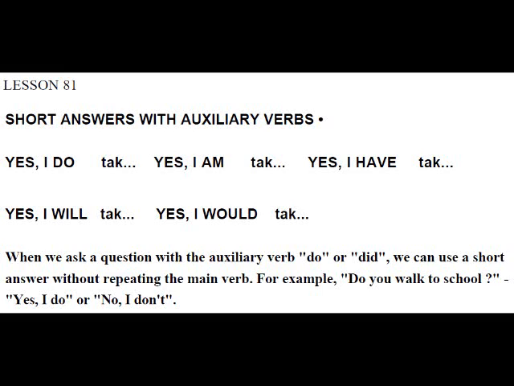Lesson 81. Short answers with auxiliary verbs. Yes, I do. Yes, I am. Yes, I have. Yes, I will. Yes, I would. When we ask a question with the auxiliary verb do or did, we can use a short answer without repeating the main verb.